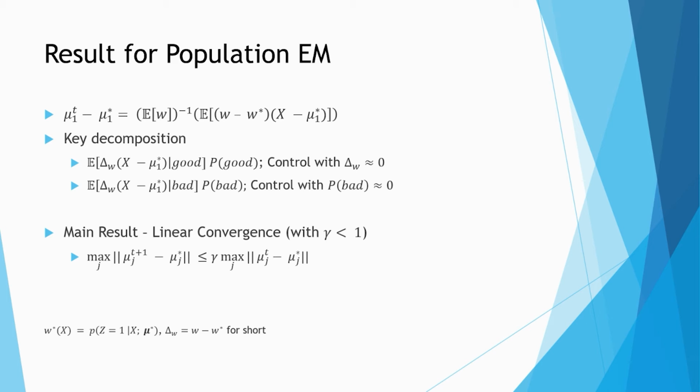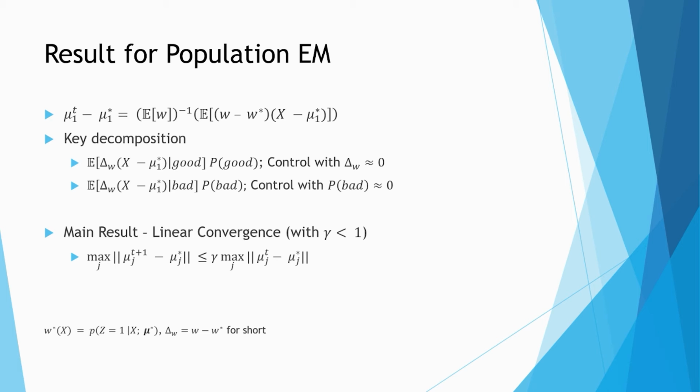Now for good events, we know that both W and W star are either close to 1 or 0, depending on whether the sample comes from the first component or not. Therefore, delta W, you can see the definition of it at the bottom of the slide, is small, and we can control the conditional expectation on the good event with this property. For bad events, we can control the conditional expectation with the small probability of bad events.